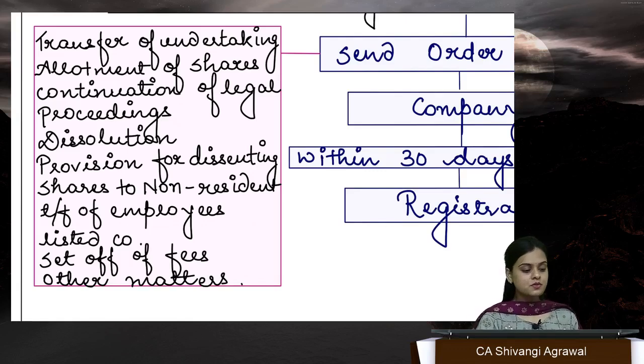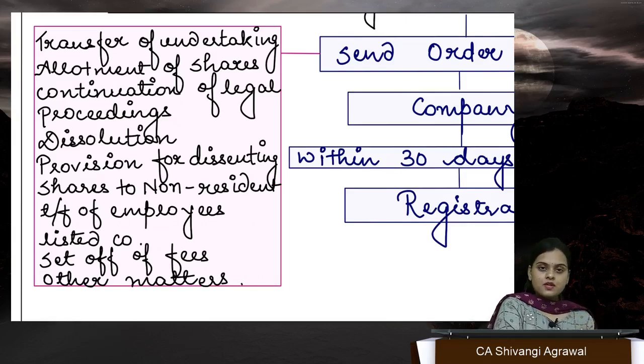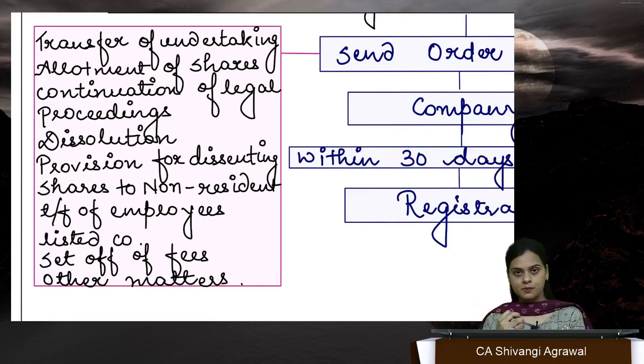Then shares to non-resident shareholders. We have to make sure that FDI compliance is done. The employees of transferor company to go to the transferee company. Set off of fees. And before that we have listed companies. Supposedly a listed company is being merged into an unlisted company. So this unlisted company will remain unlisted only. It will not become listed just because it has acquired a listed company. No, if you marry a celebrity, you don't become a celebrity, or you do actually become a celebrity, but here the same is not going to apply.